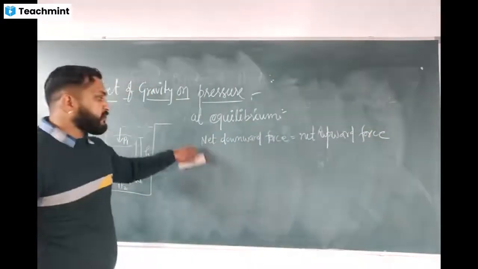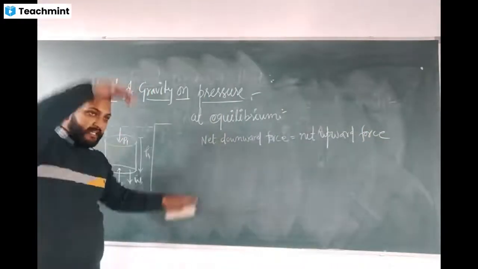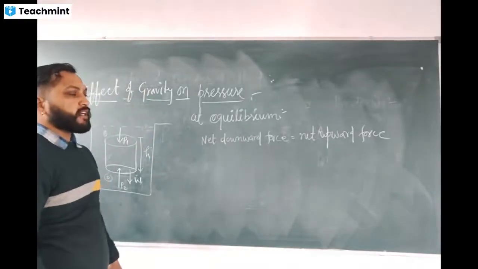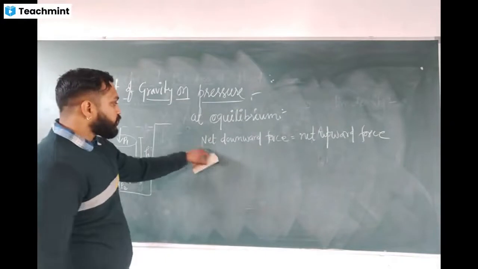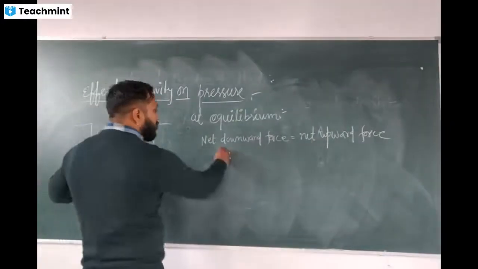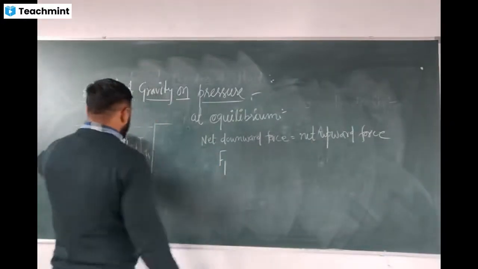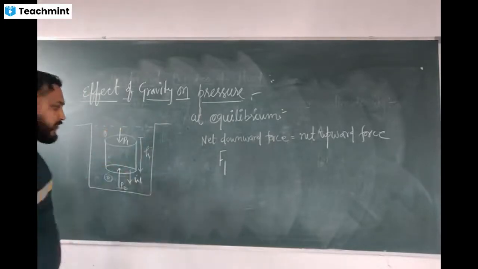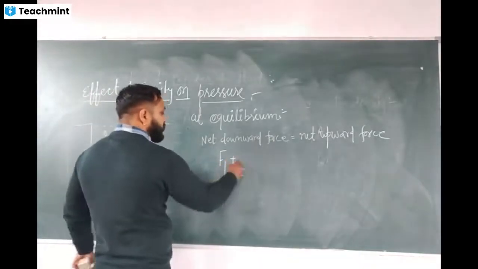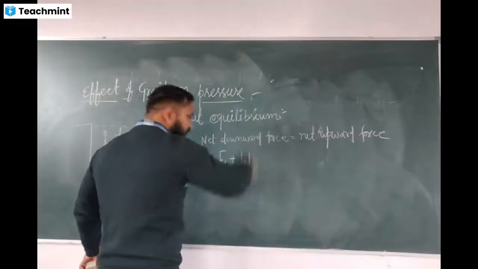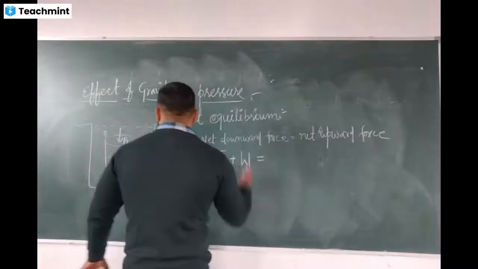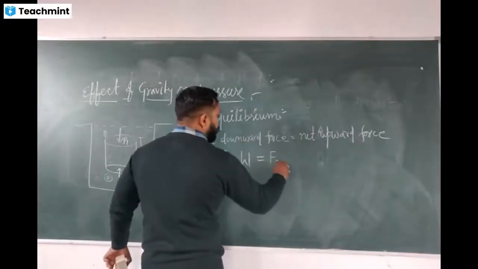So at equilibrium, what is the net downward force? The force working in the downward direction is equal to the force working in the upward direction. In the downward direction, which forces are working? One is F1 due to the top of the container, plus the weight, because the weight also acts downward, and that equals the upward force, which is F2.